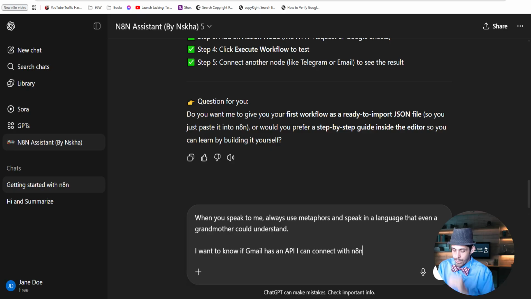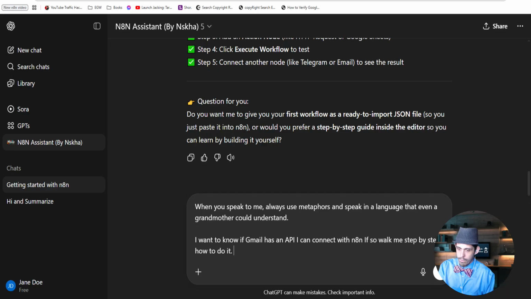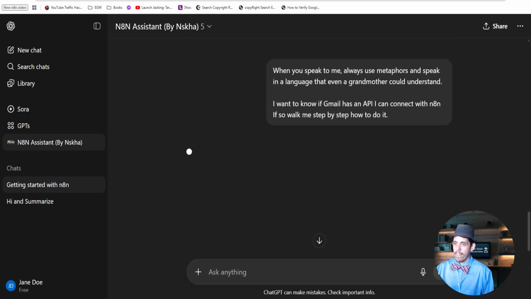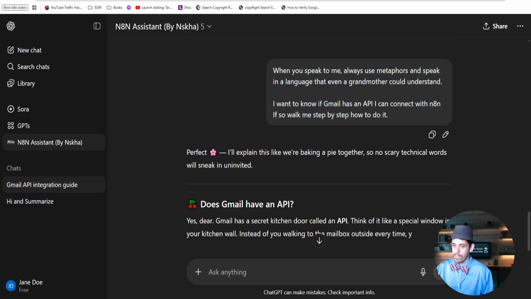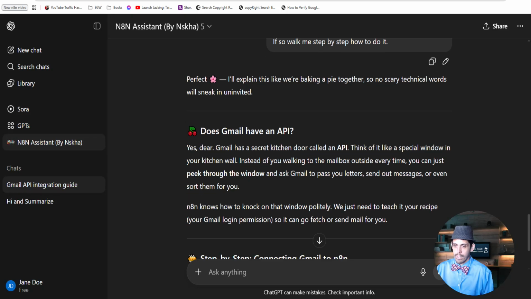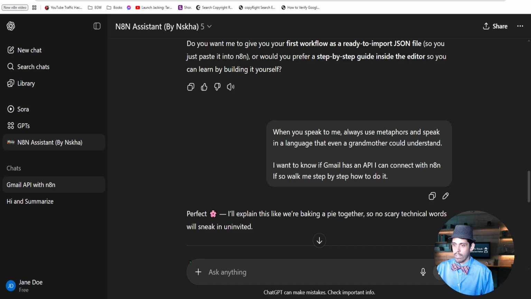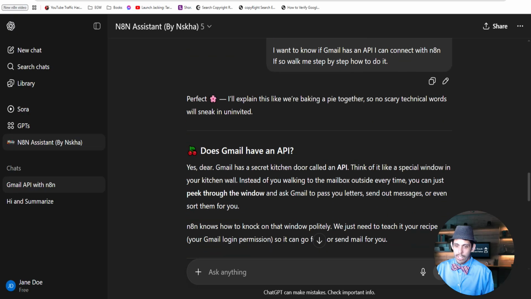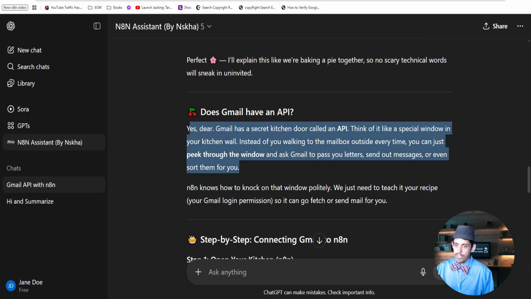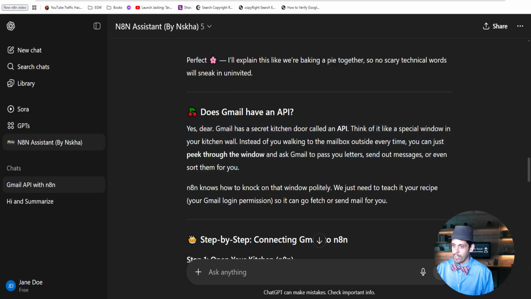So this is how you'll do it. If so, walk me step by step how to do it. See that? That's basically the type of prompt that I used over and over in order to access it. And it says, uh-oh, that's funny. Now it's treating me as, it says, yes, dear, like Gmail has a secret kitchen door called an API,